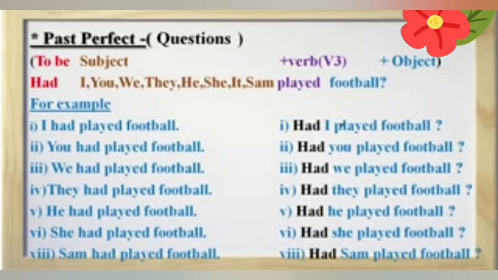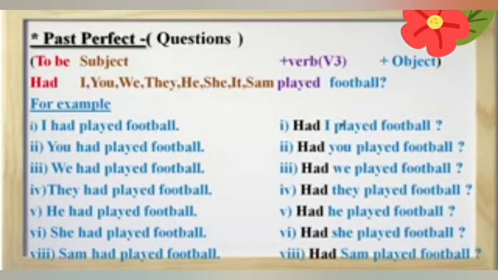You had played football. Had you played football? Question mark. We had played football. Had we played football? Question mark. They had played football. Had they played football? He had played football. Had he played football? She had played football. Had she played football? Then question mark. Sam had played football. Had Sam played football?